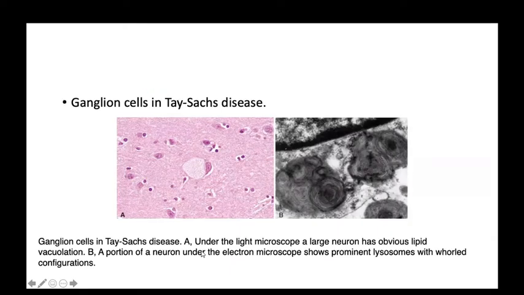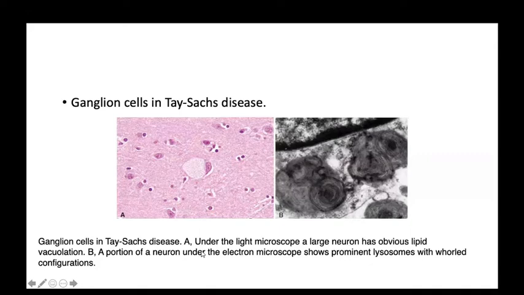The second picture is an electron micrograph showing a portion of a neuron, with a prominent lysosome with a whorled pattern. This is a banded configuration, the typical configuration of the lysosomes.